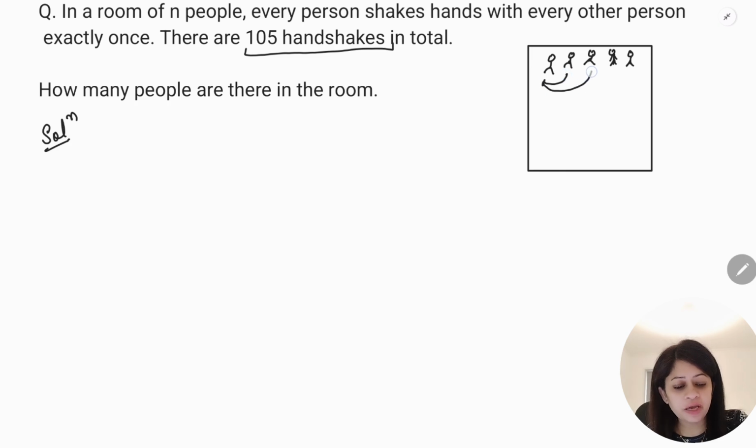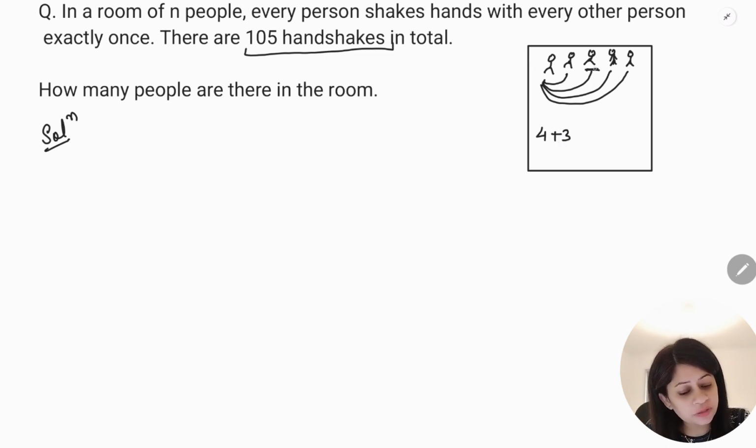He will shake hand with him, with him, with him, and with him exactly once. So he will have four handshakes, right? Now we come to the second person. This second person has already shaken hand with the first person, so he will shake hand with him, him, and him. So you get four, and then you get three more handshakes, right?